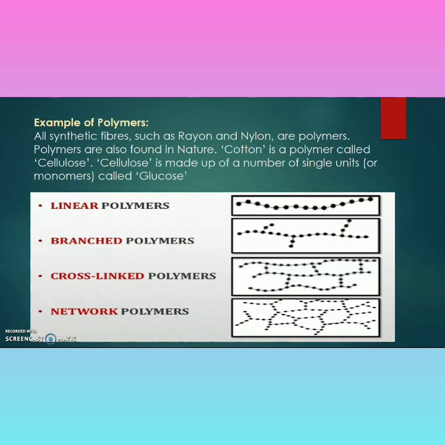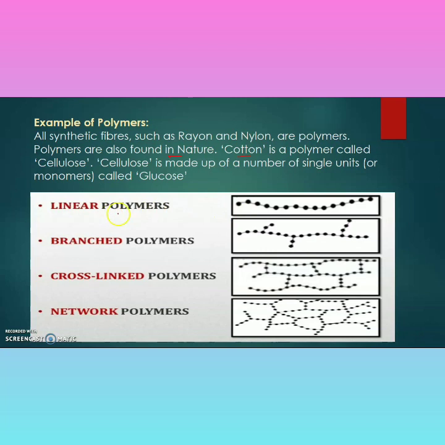Example of polymer. All synthetic fibers such as rayon and nylon are polymers. Polymers are also found in nature. Cotton is a polymer called cellulose. Cellulose is made up of a number of units called glucose. So glucose units are the monomers.